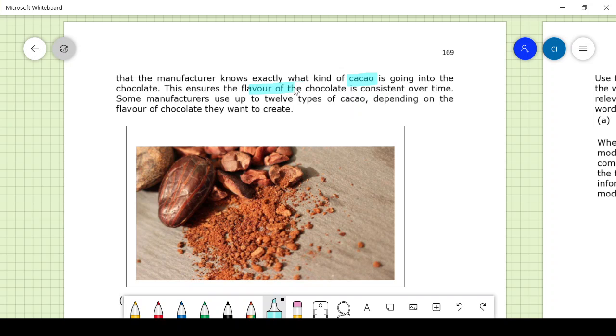This ensures the flavor of the chocolate is consistent over time. Some manufacturers use up to 12 types of cacao depending on the flavor of the chocolate they want to create. So it is mentioned here the types that you are going to use, and then the flavor that is there.